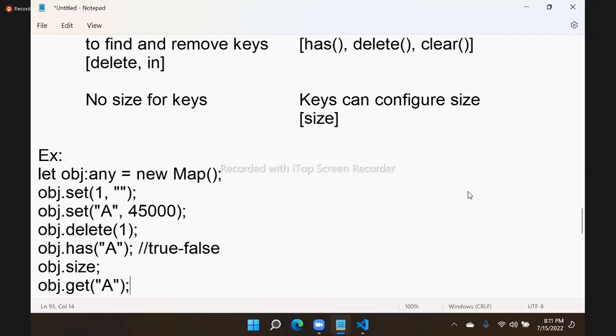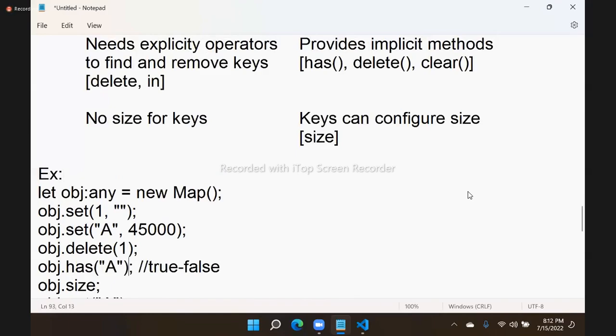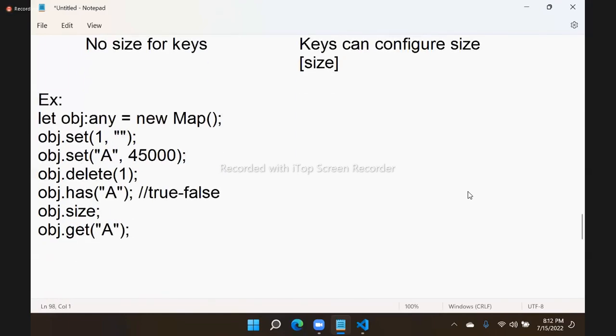When you are dealing with JSON type, you already know all keys must be strings. So this is the difference between map and object. And we don't have any specific data type for maps; we just use any. So that is one option.